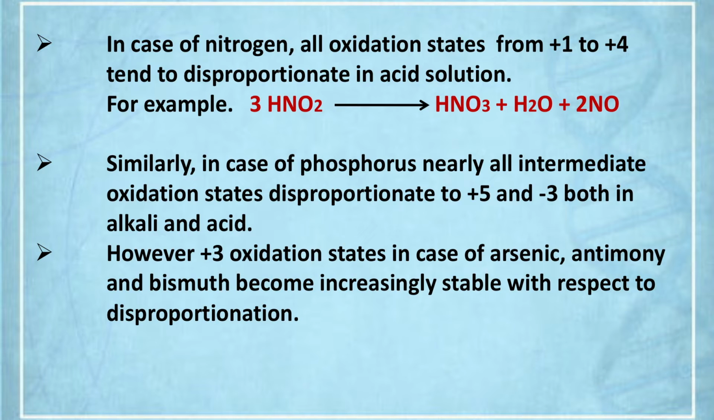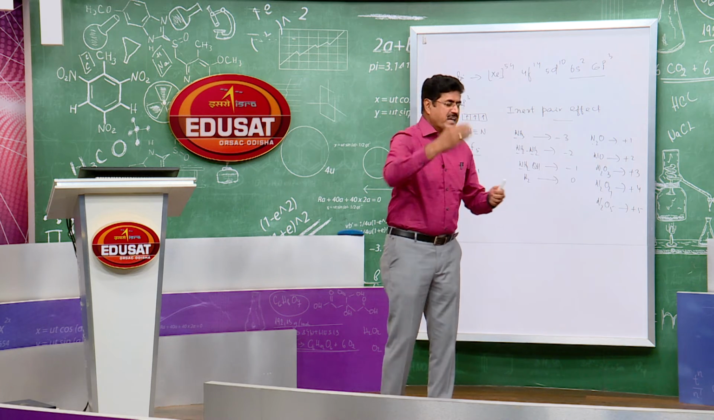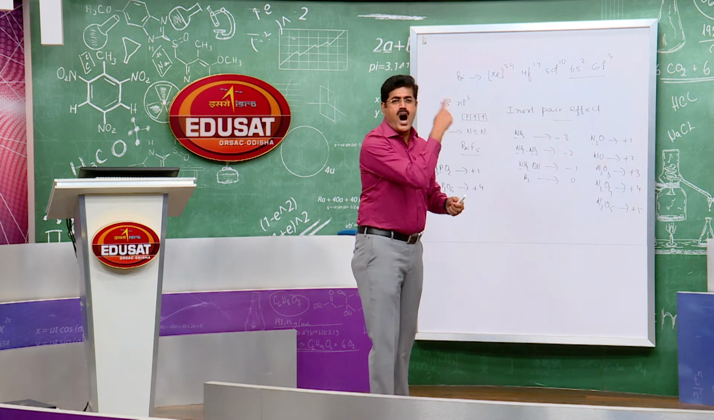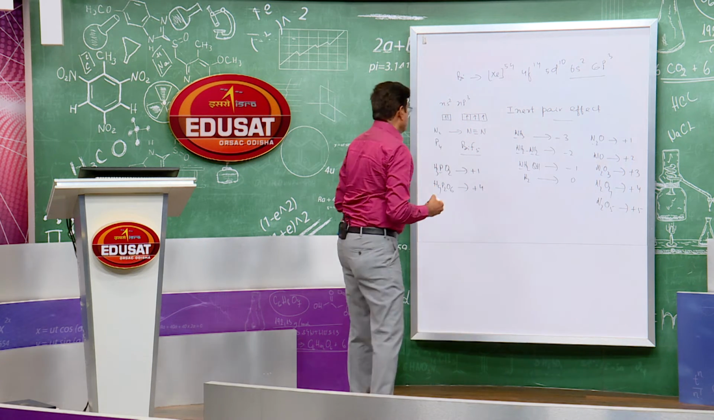Next point. Similarly in case of phosphorus, nearly all the intermediate oxidation states disproportionate to +5 and -3, both in alkaline medium and acid medium. Phosphorus compounds also exhibit disproportionation reactions, that is simultaneous oxidation and reduction. Let me give one example. I am going to write this on the whiteboard. Just look at the whiteboard.